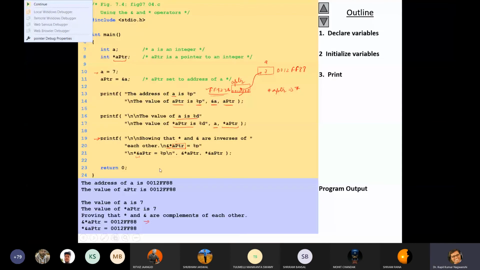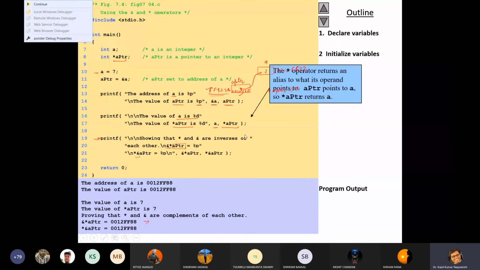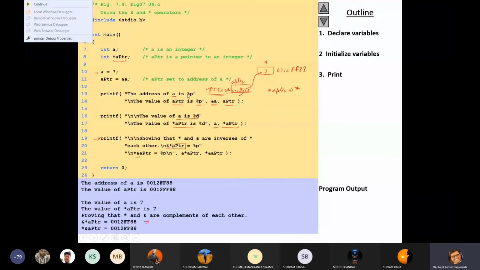So this is the program, just write it down. And this is the explanation actually. First thing is the address of a is the value of the pointer. I have already told you that, and I had also discussed that. So just write it down within 5 minutes, and if you have any doubt in between the writing, you can ask.